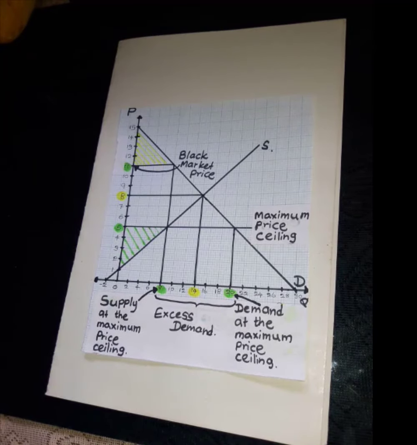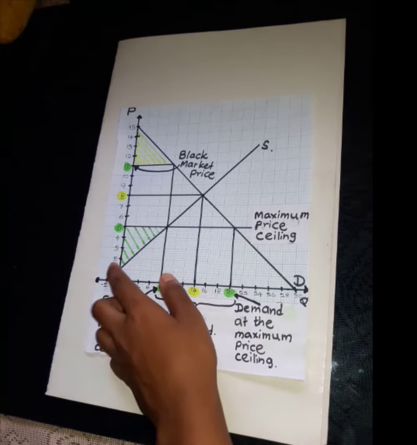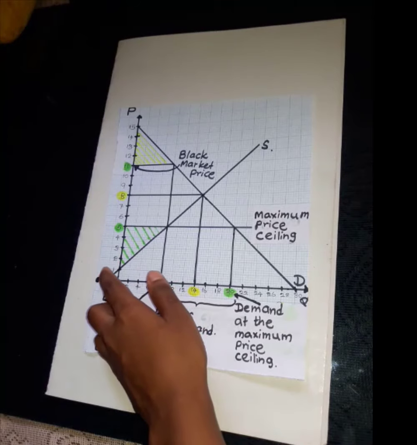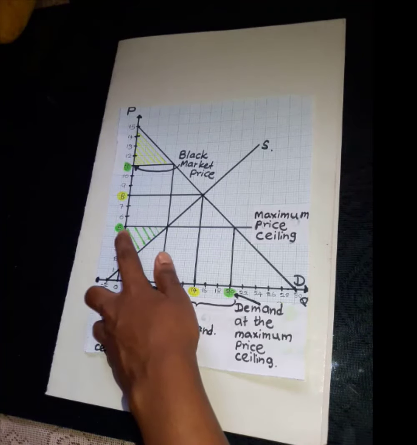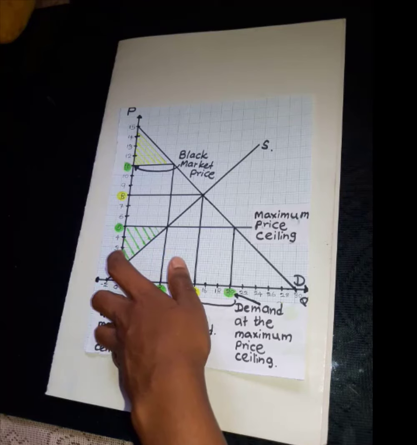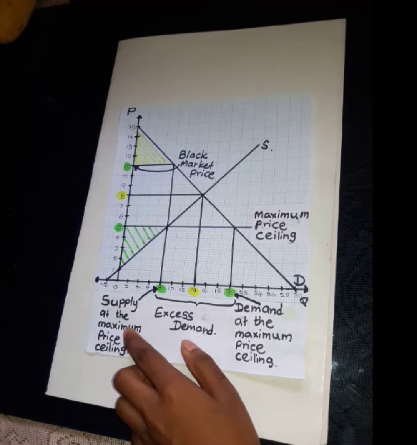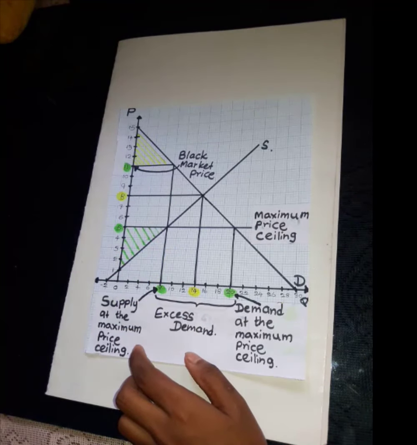For this, we have to deduct the minimum supplying price from the maximum price ceiling and multiply this answer by the supply at the maximum price ceiling and divide by 2.